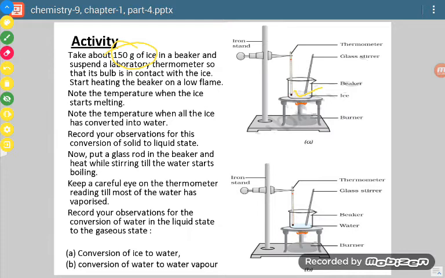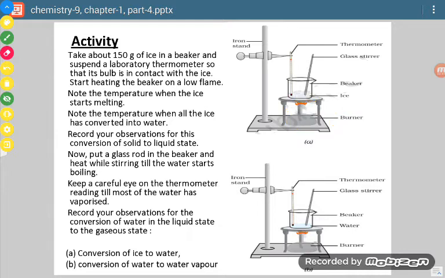Then we will suspend a thermometer. Its bulb, meaning the lowest portion of the thermometer, will touch the ice. Now one glass stirrer is required for shaking purposes. It keeps on moving the contents of the beaker. Then we will start heating it. This is called a Bunsen burner, or burner. It is connected with a gas line.